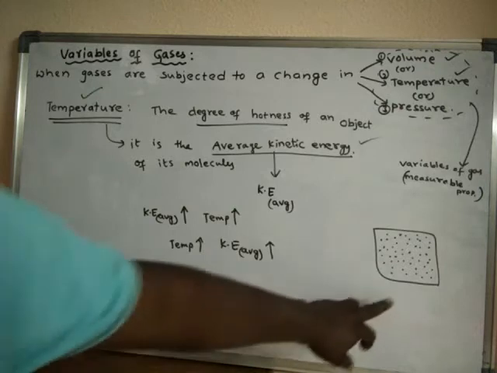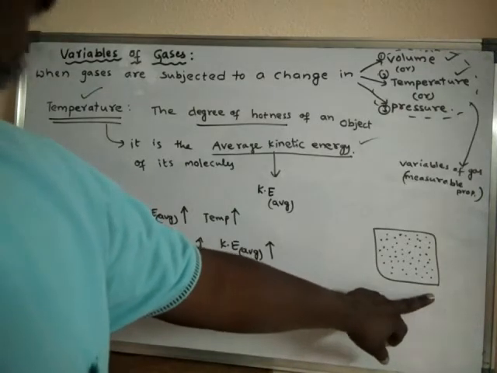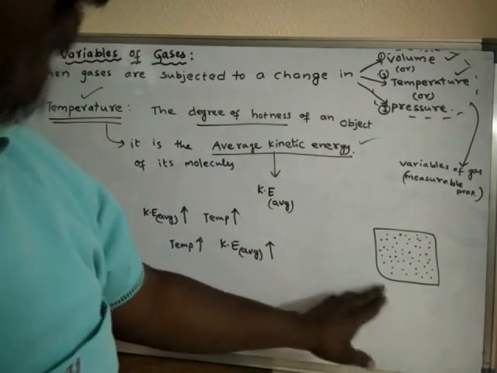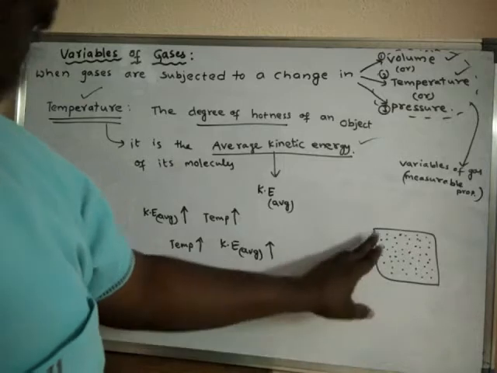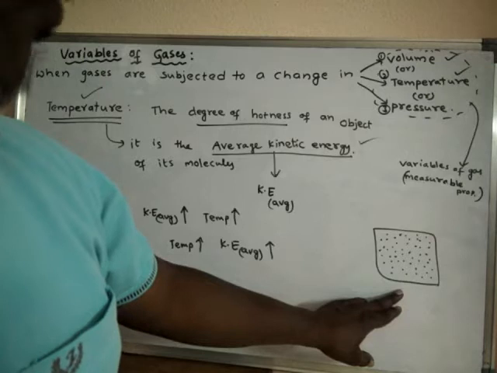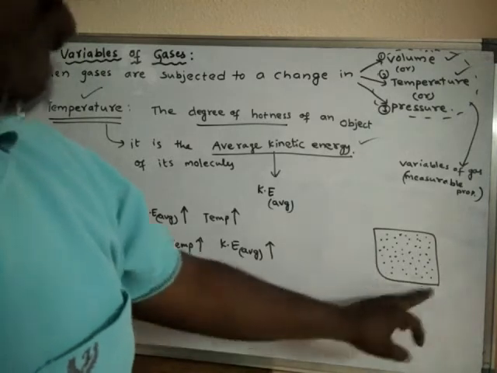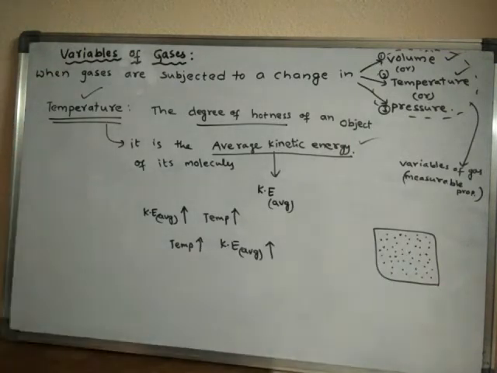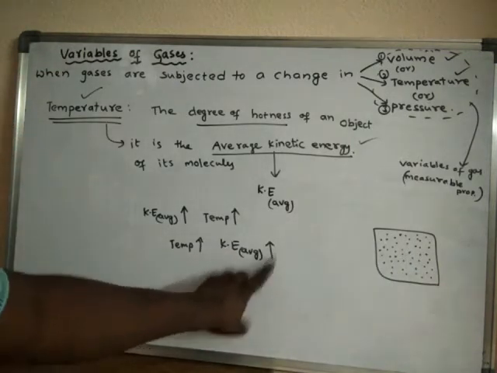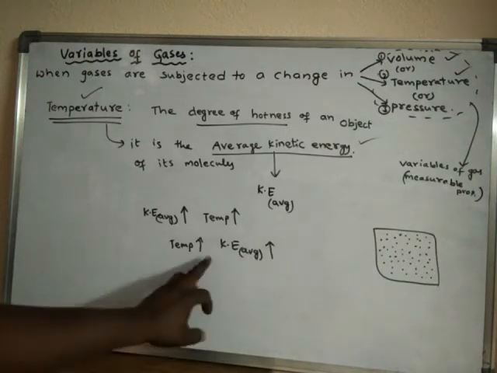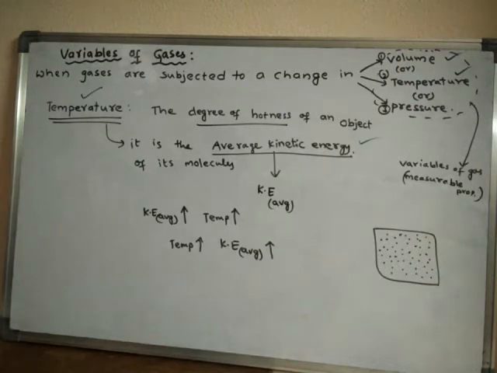Suppose if I heat this gas, what happens? The average kinetic energy of the molecules increases. I am heating means I am supplying heat to this. That means I am raising the temperature of this substance. When the temperature of the substance is raised or increased, the kinetic energy also increases. So upward arrow means increase in temperature or else increase in kinetic energy.